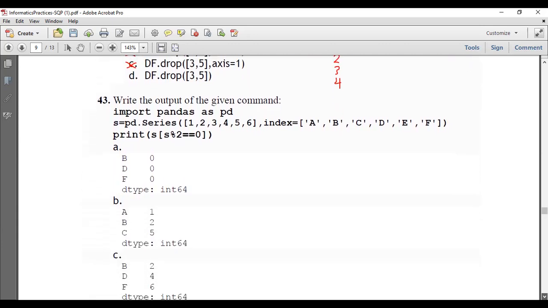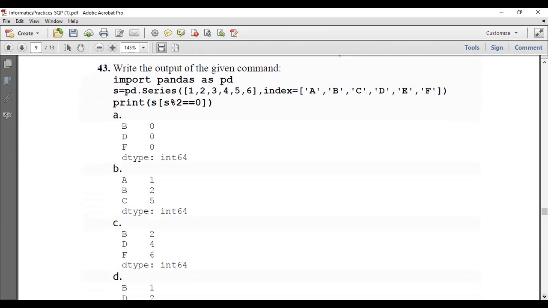Write the output of the given command. Again, a series is given. So here Boolean filtering is happening. First it will check which values satisfy the condition, and those values satisfying true, it will return. So it will check S of 2, S of 2 means mod 2. Is it 1? 1 modulus 2: whether 1 divided by 2, the remainder is equal to 0?